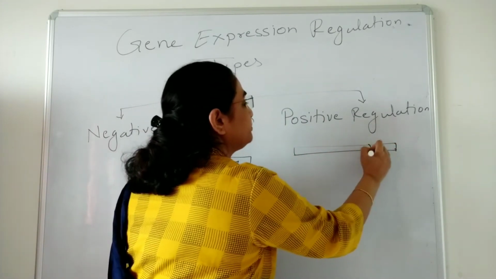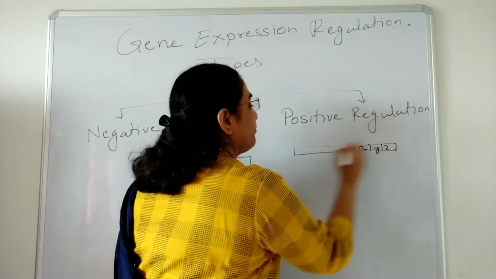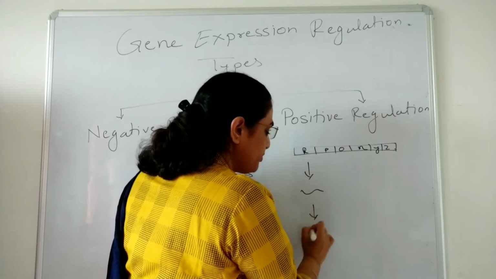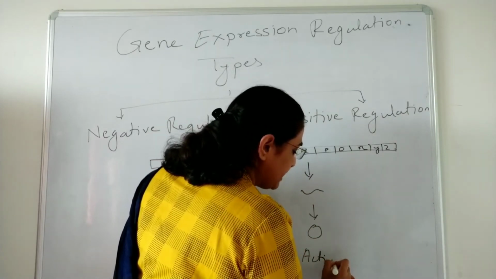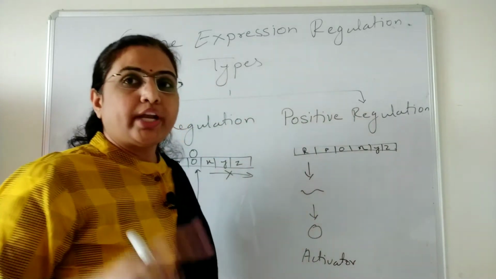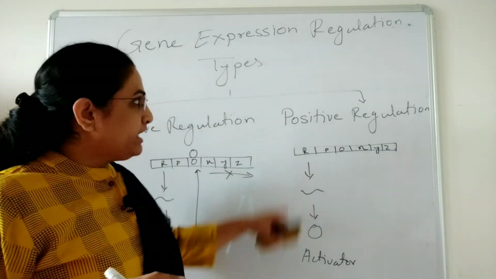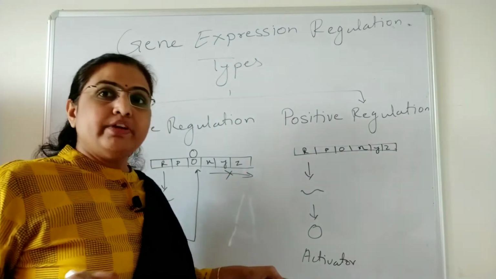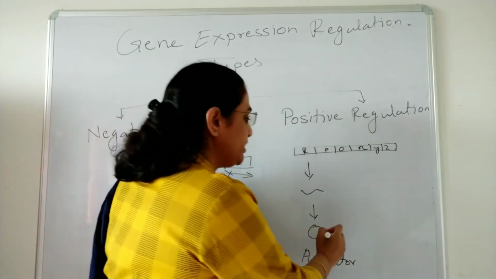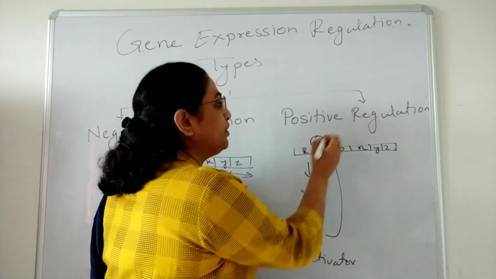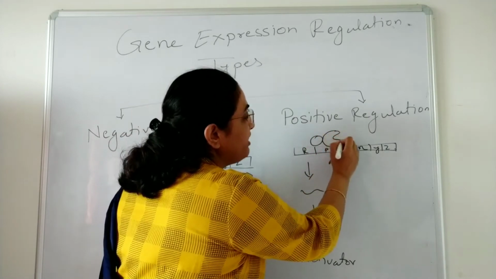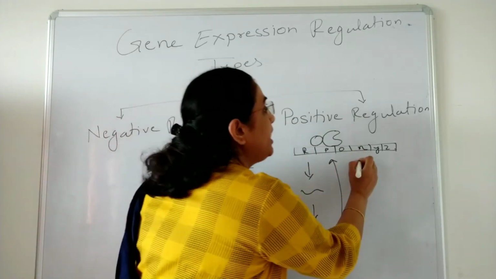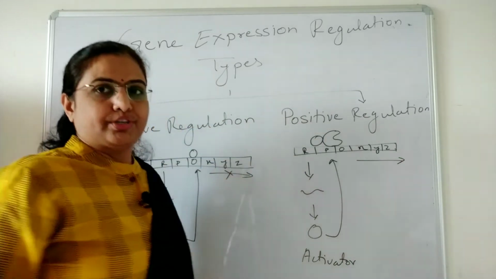Here there is the regulatory gene product, and that regulatory gene product is called the activator in the case of positive regulation. What does this activator do? The activator binds near the promoter and allows efficient loading of RNA polymerase over the promoter, and it starts the transcription.